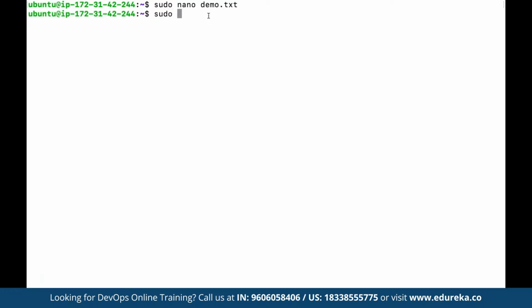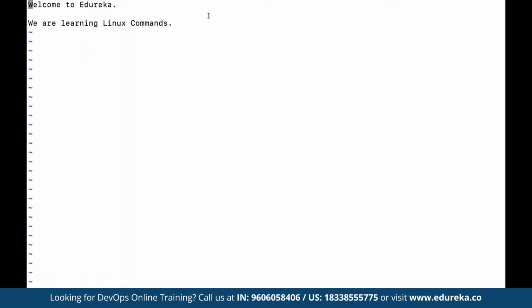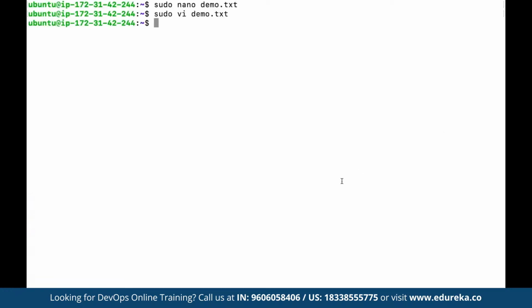And we can use any editor we want. For example, let's say we want to work with the vi editor. So here we can use vi, and then we can specify the same file name as demo.txt. So as you can see now, this has opened up the vi editor. This works a bit differently. So once we are done, we can press escape, and then to come out of this editor, we can simply type colon W and Q. So to save, once we are done, we press escape first and then a colon and then WQ. This is going to simply save the file and then come out. So depending upon the requirement and the comfort level, we can choose the editors accordingly.